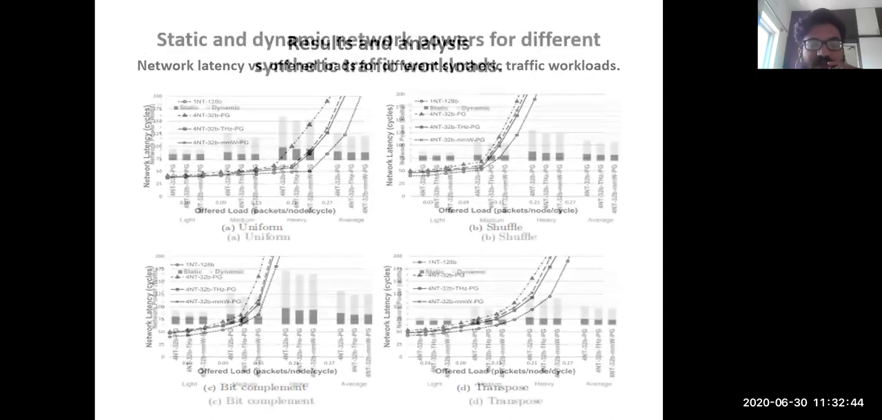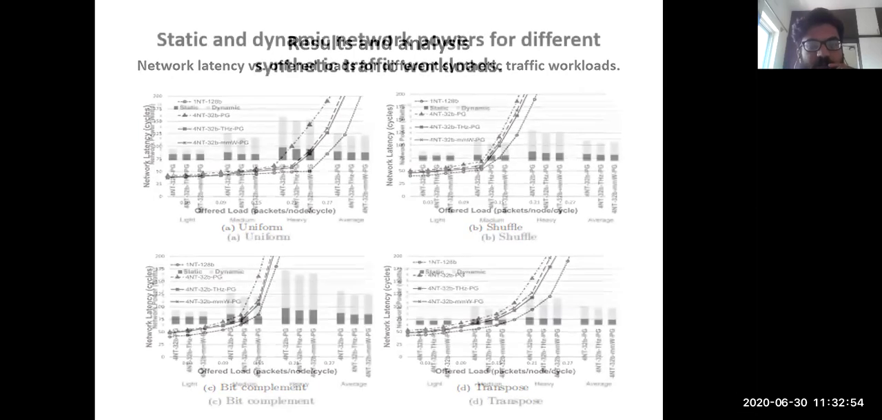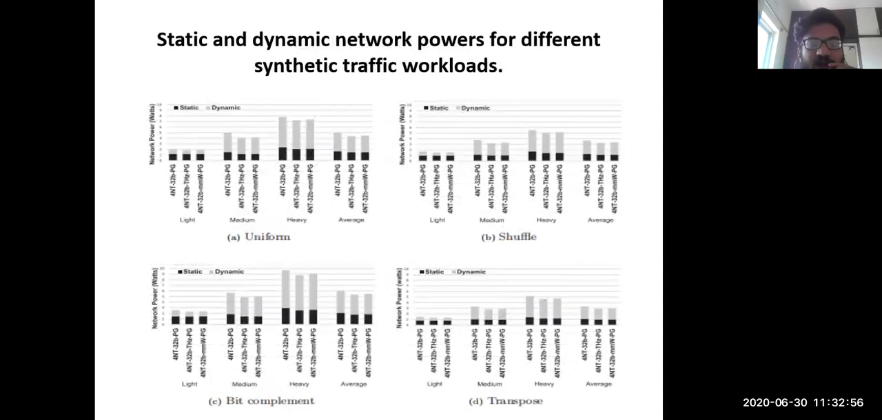So these are the results and analysis. Network latency versus offered load for different synthetic traffic workloads can be seen here. And this is the static and dynamic network buffer power for different synthetic traffic workloads like uniform, shuffle, bit complement, and transpose.